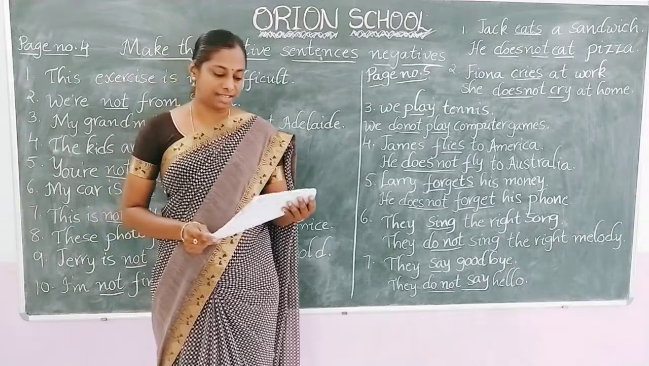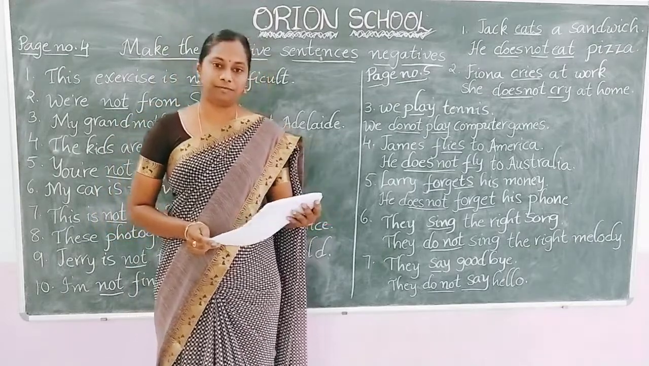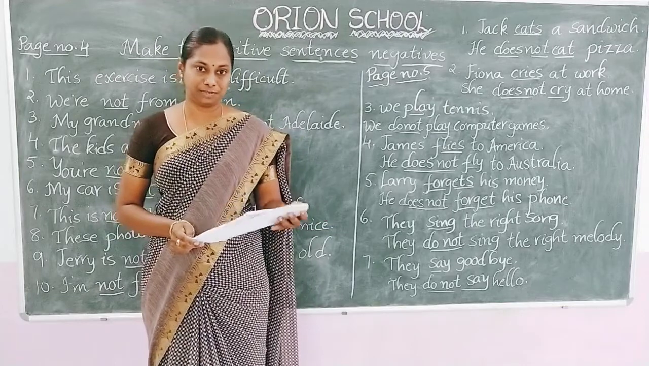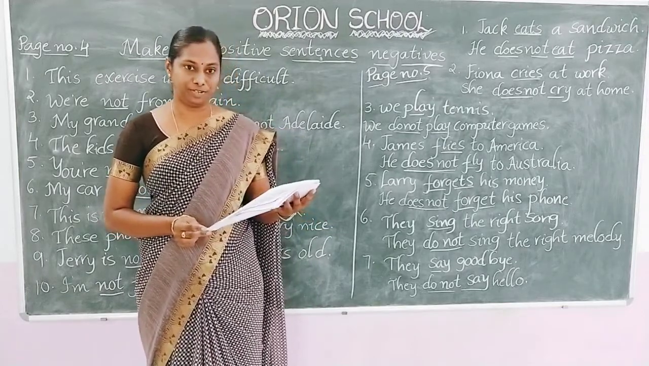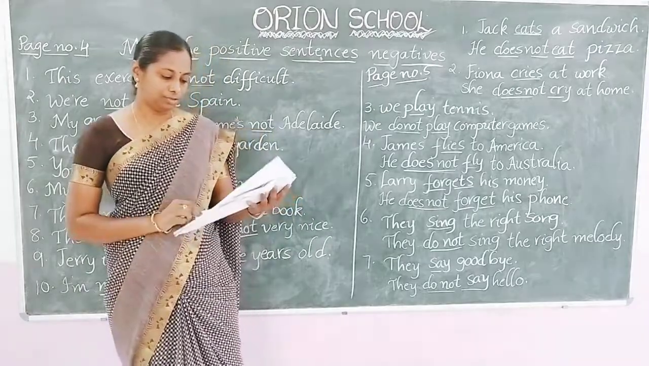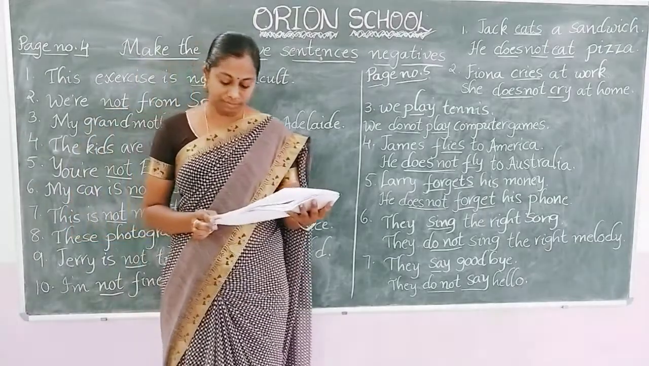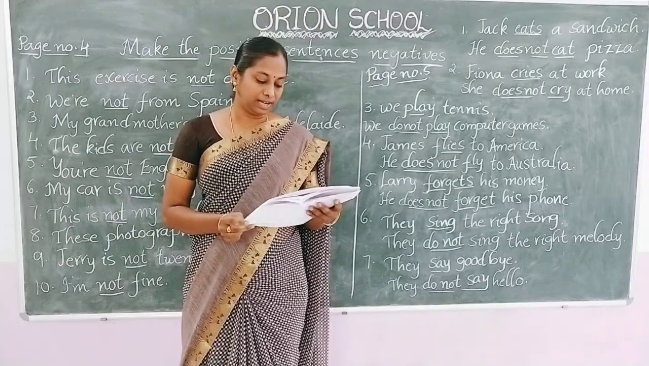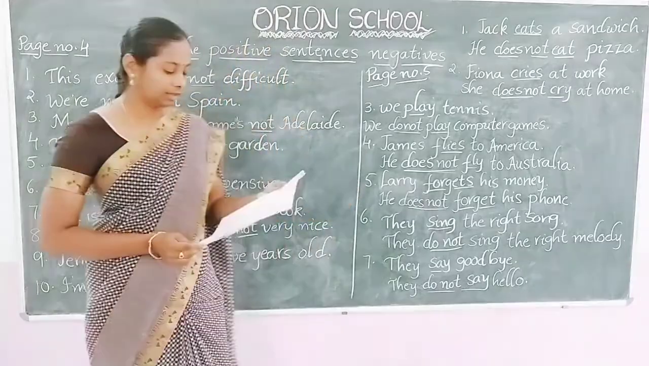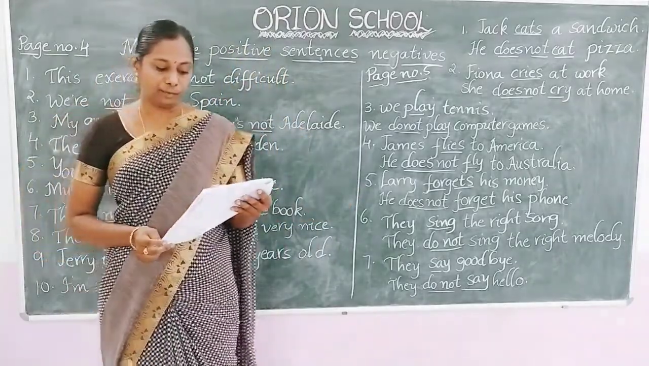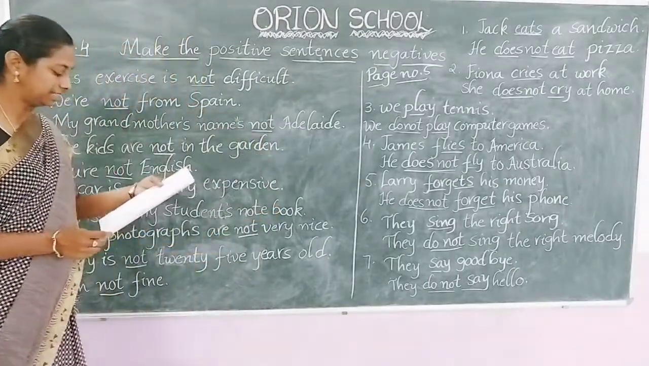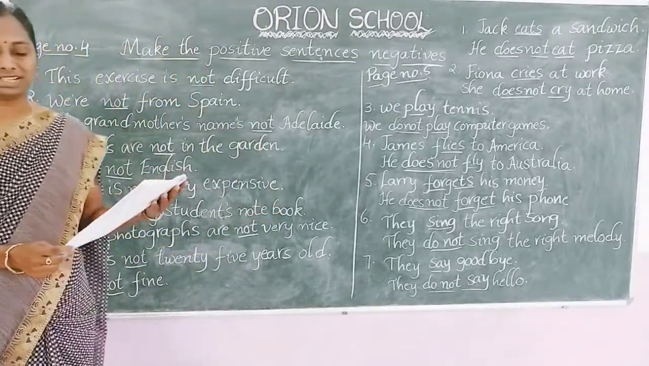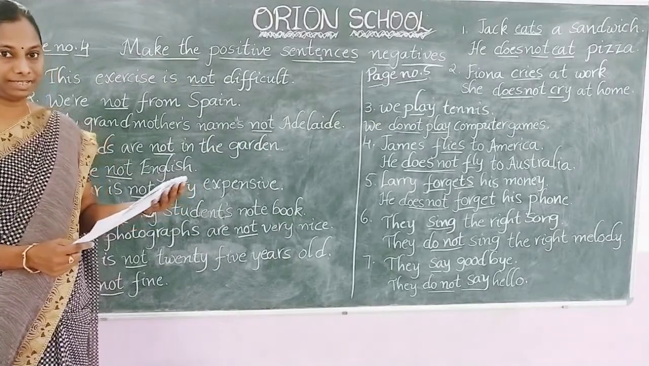Students, in the last class, we completed 1, 2, 3 pages in the English worksheets. Today I am going to explain the 4th and 5th pages. So, all of you take your worksheets, turn to page number 4 and look at them carefully. What is the heading? Make the positive sentences negatives. Already in the previous class I explained to you what is a positive sentence and what is a negative sentence.